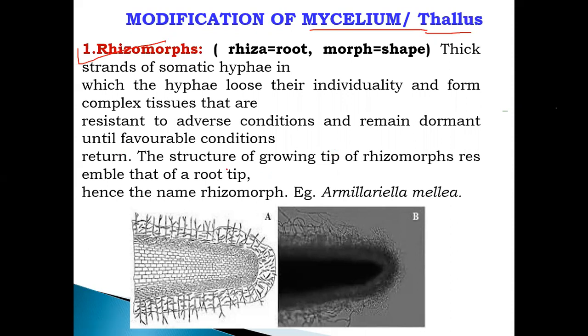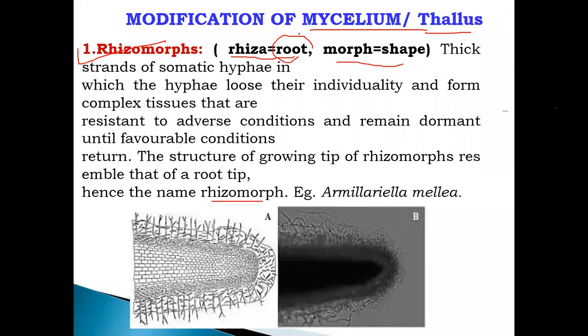What do we mean by rhizomorph? It is a thick strand of somatic hyphae in which the hyphae lose their integrity and form a complex tissue that is resistant to adverse conditions and remains dormant until favorable conditions return. The structure of the growing tip of a rhizomorph resembles a root tip, hence the name rhizomorph. Rhiza means root, and morphology is the study of shape, size and structure. Morph is nothing but shape, so root shape is called rhizomorph.